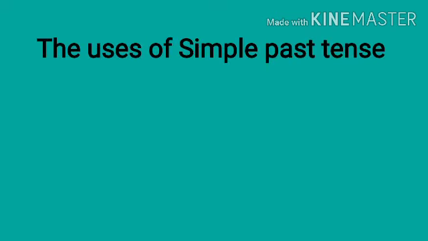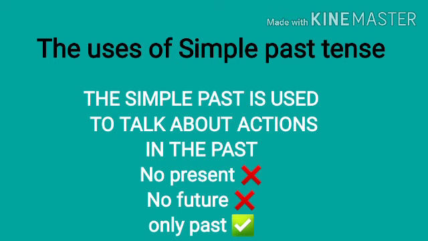Okay, now let us move to the uses of the simple past tense. There are many uses of this tense, but we are going to mention just some of the important ones in English. The simple past tense is used to talk about actions in the past.